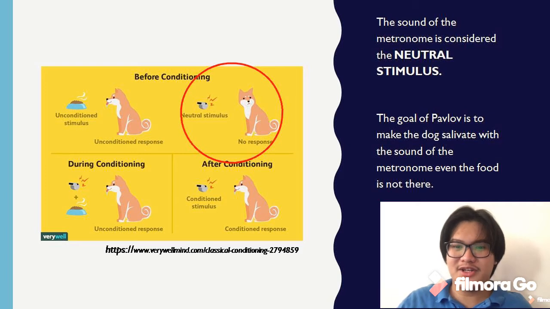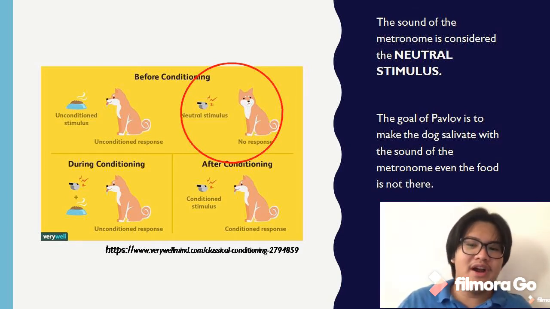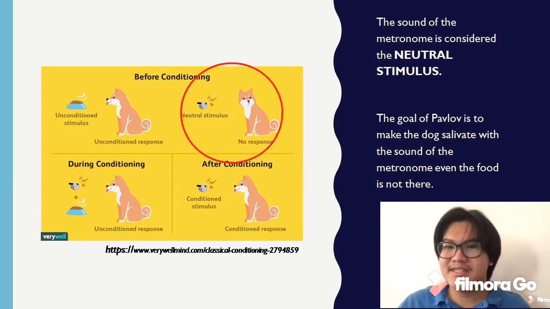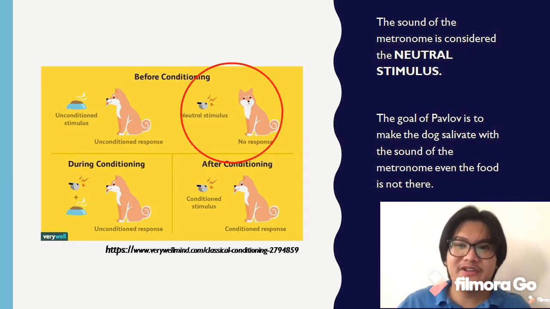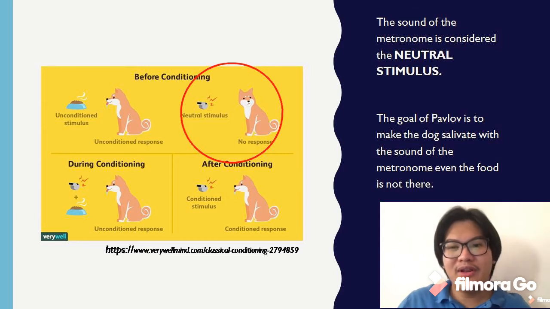Still in before conditioning, we can see that inside the circle there's a whistle and there's a dog, where the whistle is labeled as a neutral stimulus because it does not produce any response from the dog. The goal of this experiment is to make the dog salivate at the sound of the whistle or the metronome without the presence of the food.